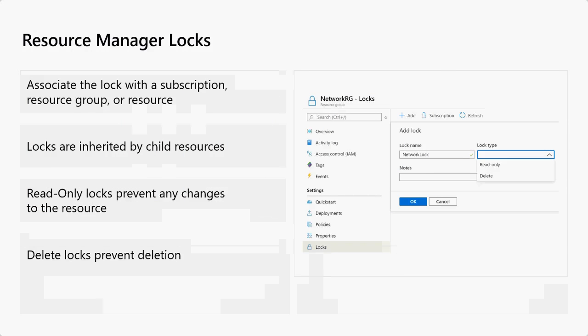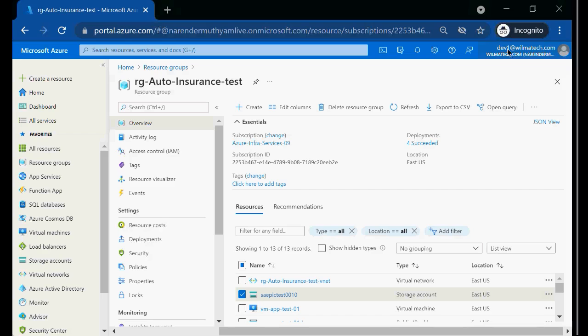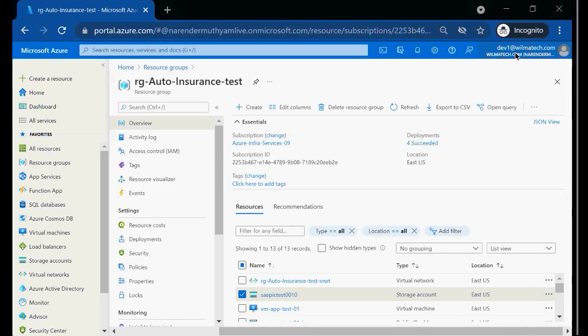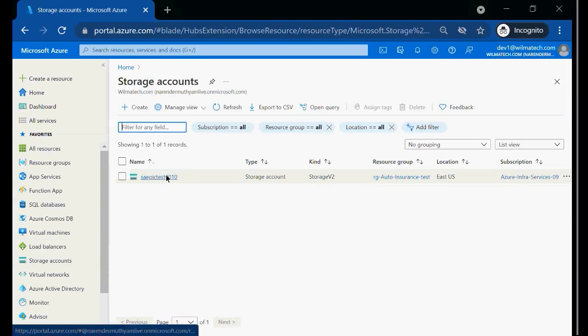So that read-only locking is there, no? Yeah, read-only locks. Show me one example, sir. I didn't get it. Okay, for example, who am I now here? Developer. I'm a developer. What I will do is go ahead and create a storage account here, for example.